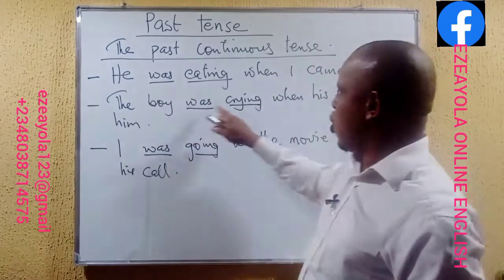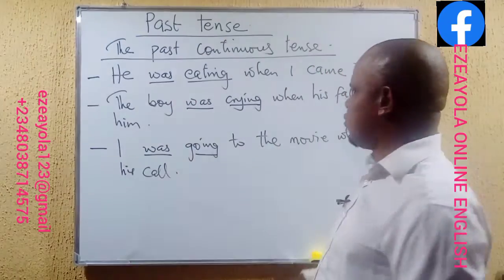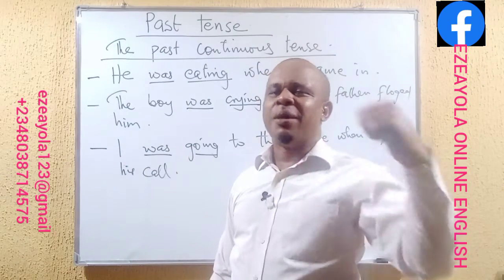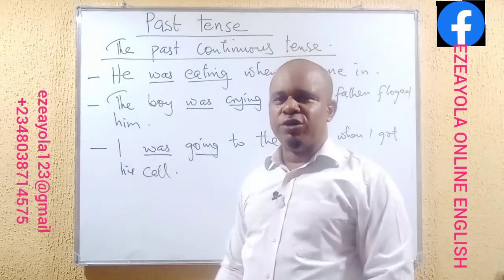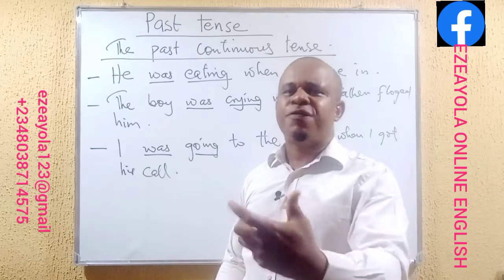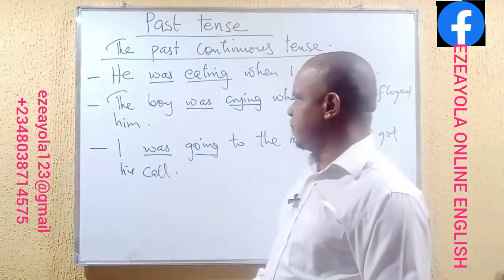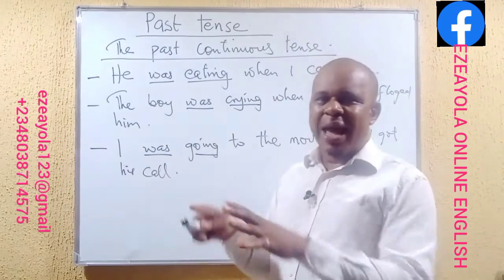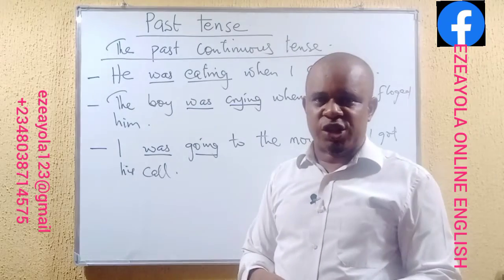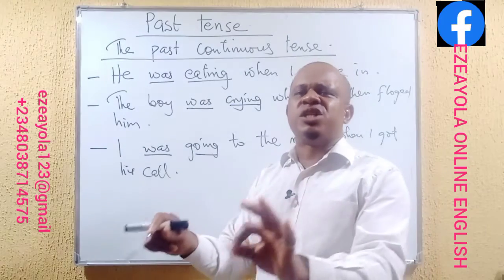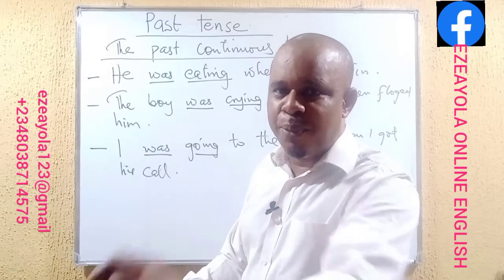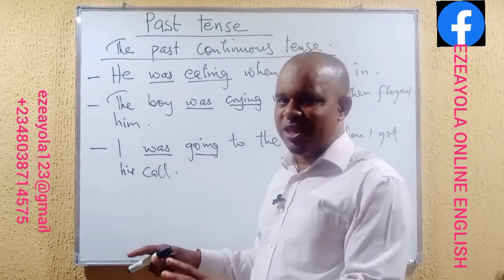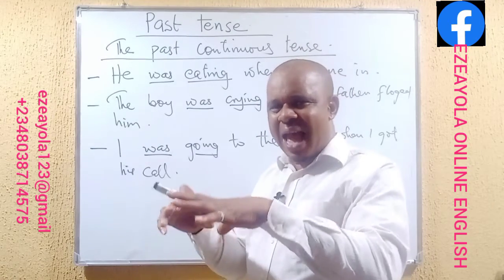The next one, the boy was crying when his father flogged him. At a time in the past, the father of the boy picked up a cane and flogged the boy in question. He began to cry. Now, when I came in to see the situation, I discovered that the boy was crying at that point in time. I met the action.